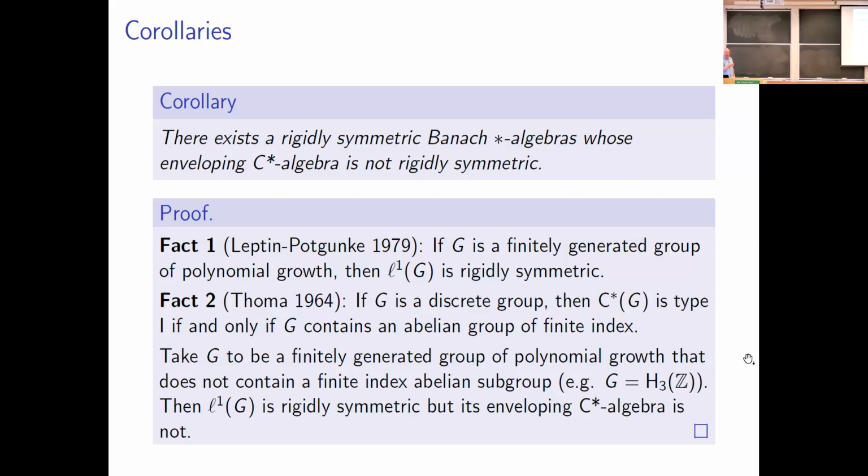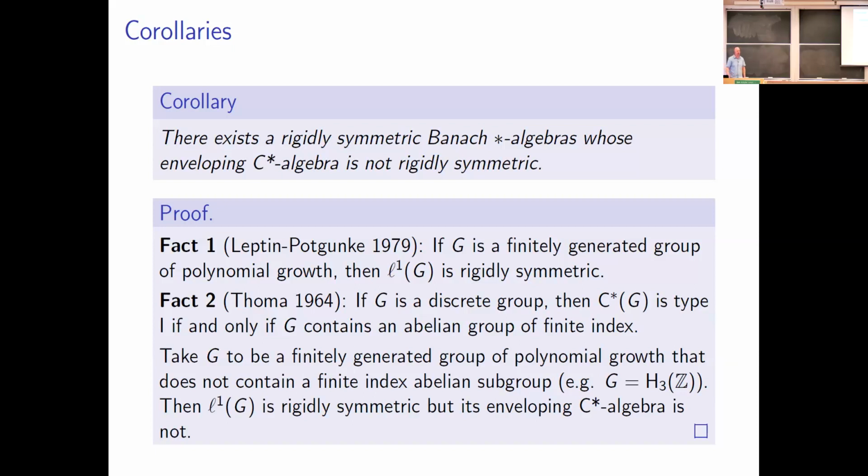So here are two facts that we're going to use. If G is a finitely generated group of polynomial growth, then little L1 of G is rigidly symmetric. And the second fact that we're going to use is that if we have a discrete group G, then its full group C-star algebra is going to be a type 1 C-star algebra precisely when G contains an abelian group of finite index.